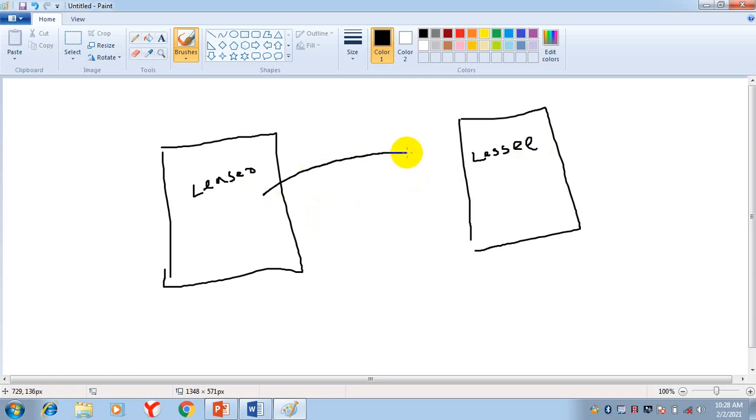For the lessee, when this is the start of the contract, this amount of $17,000 will be a loan. Four years, so it will be a long-term bank loan.